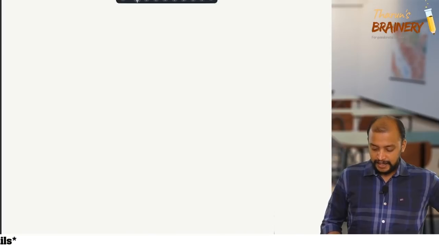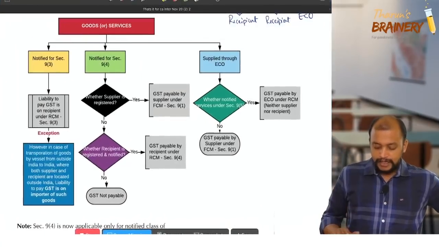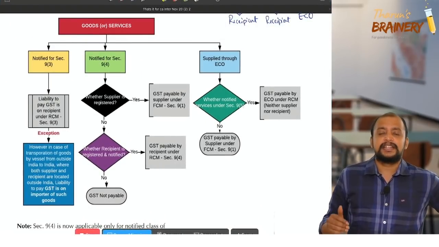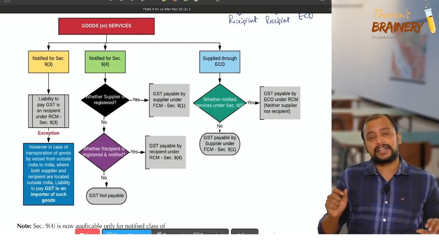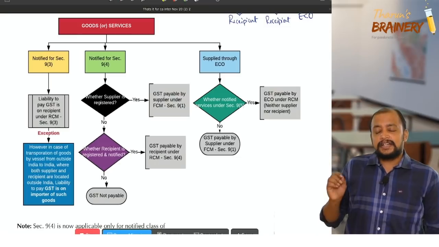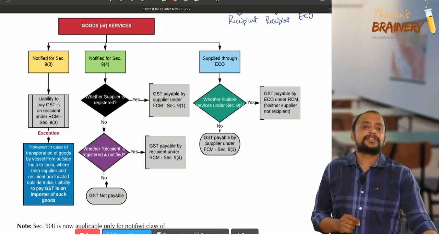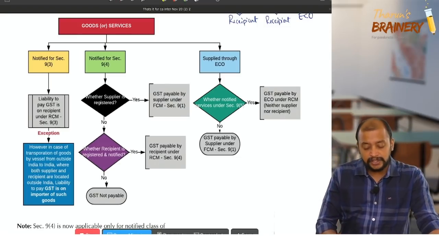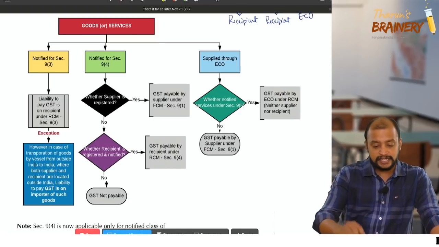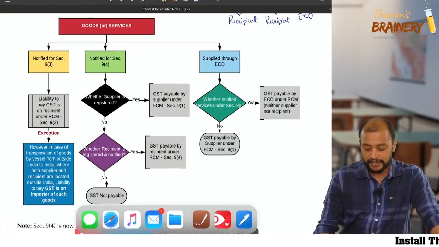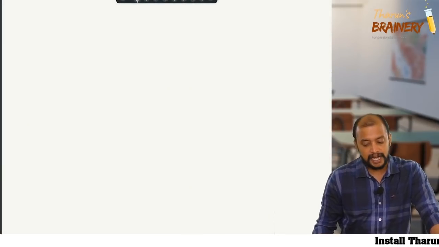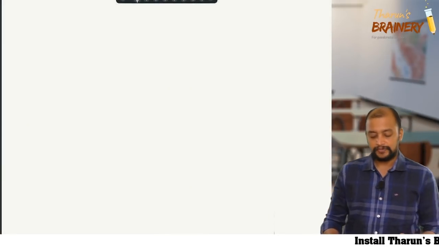Fine. Now we will move on to the next area, that is the exception to section 9 subsection 3. Generally, in case of notified goods and services under 9 subsection 3, liability to pay GST is on the recipient. But we have an exception. About that exception, I am just giving you some clarity. Please see.